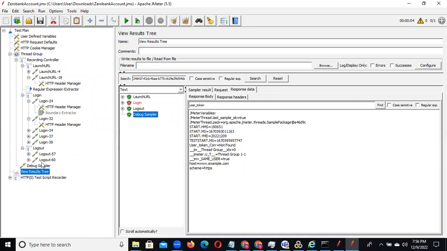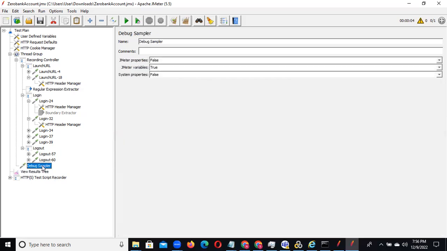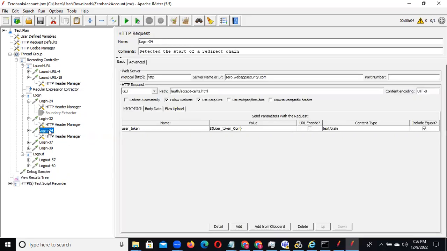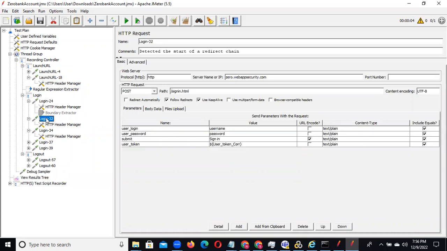So does anyone have any doubts regarding the correlation section? Yeah, I have one doubt. I have two dynamic values that came. How can I resolve that? Two dynamic values means in some other place, right? Yeah, in one place two dynamic values came.